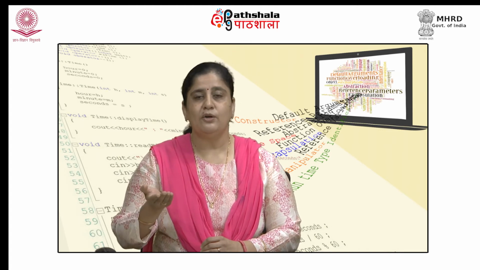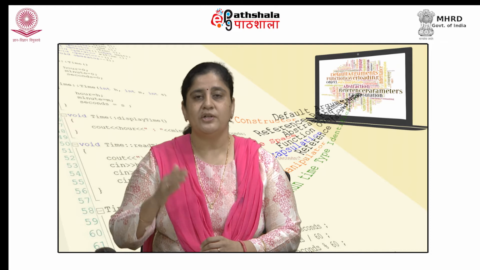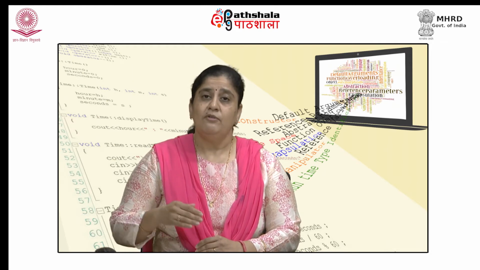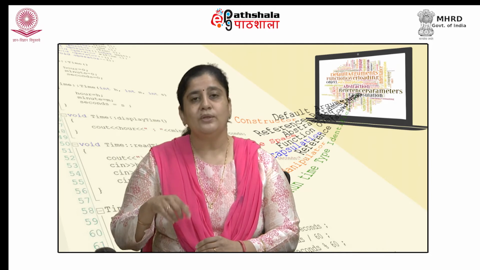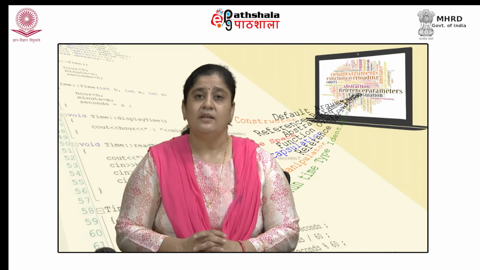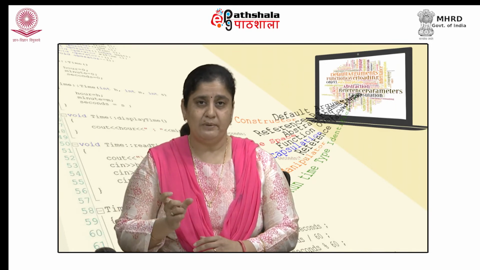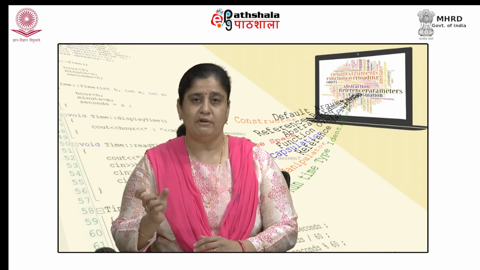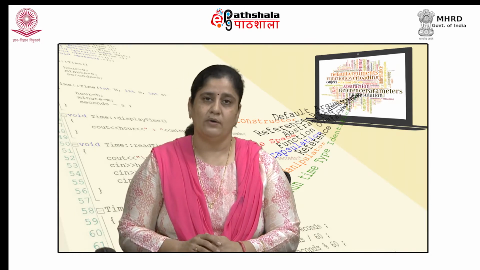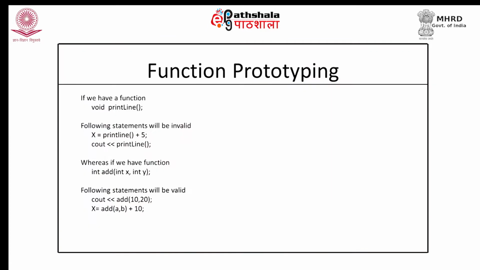What do we mean by a correct call? That whether we have provided sufficient arguments at the time of calling the function or not, and with the prototype the compiler would also know what the return type of that particular function is. This will help the compiler to determine whether the call we have placed, wherever we have called that particular function, has been placed at the correct position or not. What do you mean by this? Let us see with the help of an example.